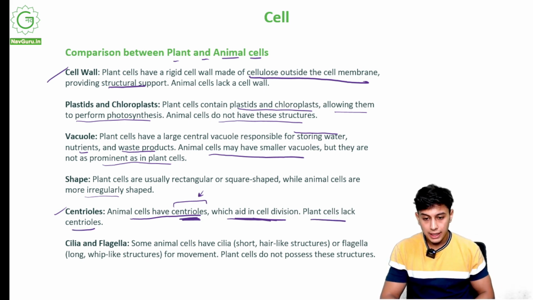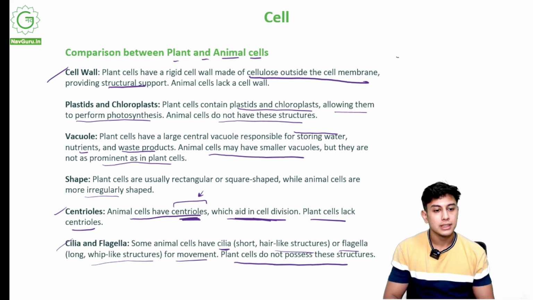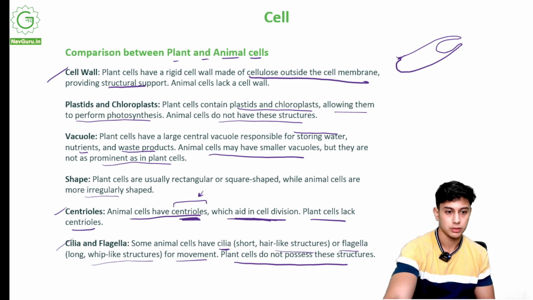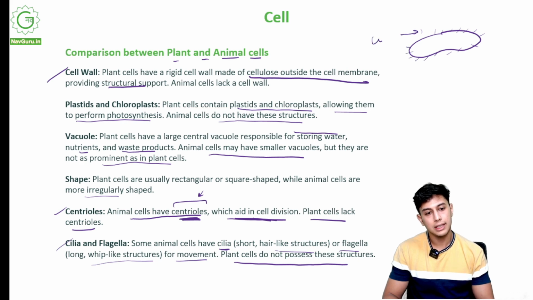Cilia and flagella. Some animal cells have cilia, short hair-like structures, or flagella, a long whip-like structure for movement. Plant cells do not possess these structures. So let me tell you. Cilia is something, a sort of a handish thing. Supposedly this is a cell. Cilia is a hair-like structure. These are cilia over a cell.